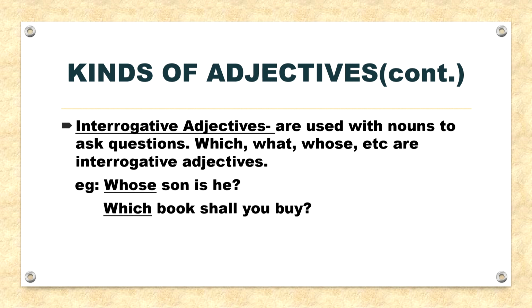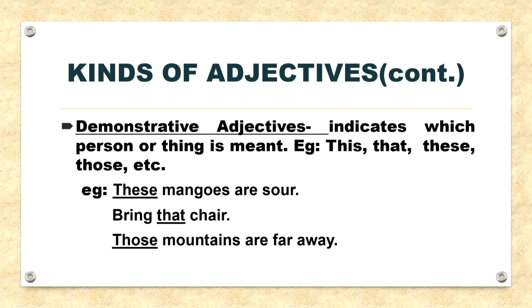Now, next, interrogative adjectives. They are used with nouns to ask questions. Which, what, whose, etc. are your interrogative adjectives. For example, whose son is he? Which book shall you buy? Now, next, demonstrative adjectives. Demonstrative adjectives indicate which person or thing is meant. For example, this, that, these, those and so on. For example, these mangoes are sour. Bring that chair. Those mountains are far away. So, demonstrative adjectives basically answer the question which.